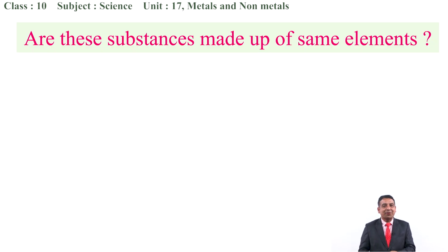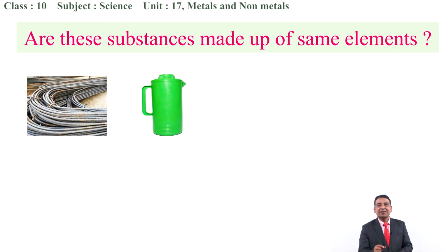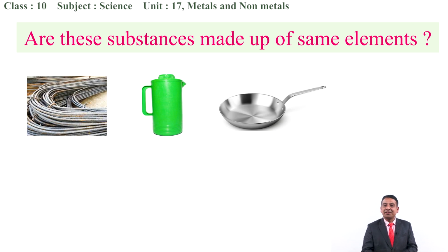As I have asked a question, have you written anything in your copy? Okay. The metallic bar which is used to construct infrastructure like roads, houses, temples, and many other things is made of iron. The next one is the jug. Are these two materials made of the same substance? Obviously not. The next one is a pan, called the frying pan.